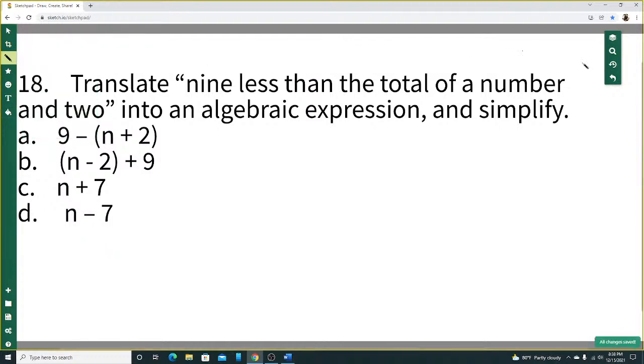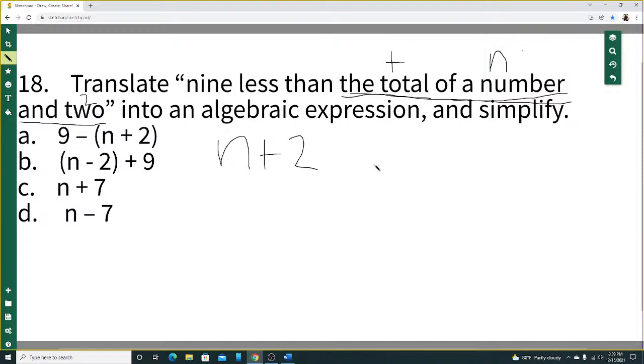Translate 9 less than the total of a number and 2. When I say total, that is plus. And a number is unknown, so we'll just let this be n because we don't know what number that is. And 2, of course, is 2. So this translates to n plus 2, right? That is n plus 2.